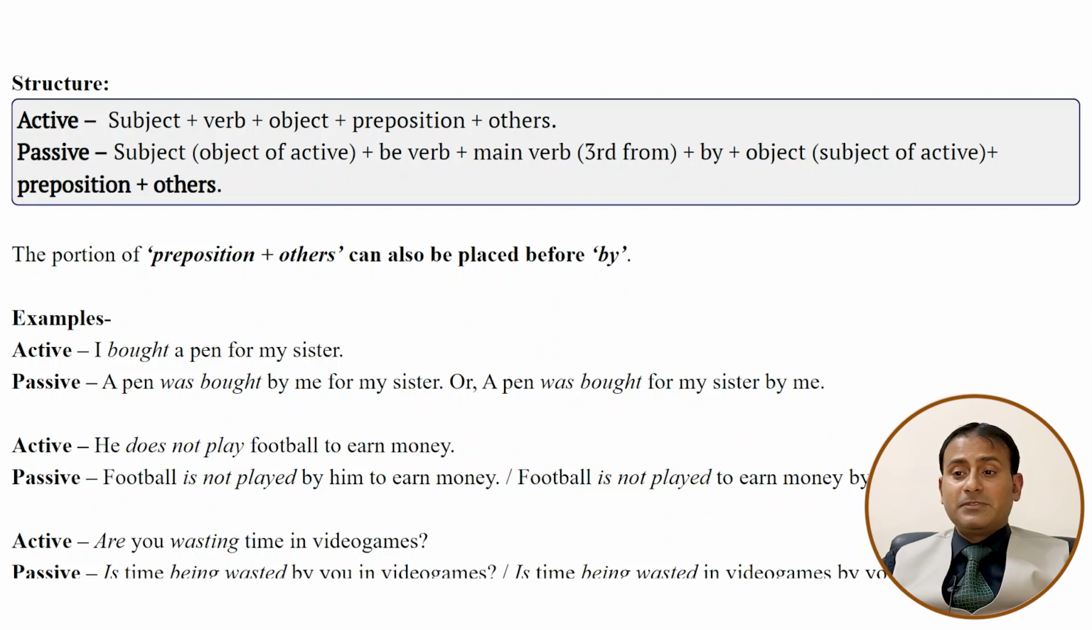Here are the examples. I bought a pen for my sister. Now, a pen is the object. Bought is the second form of the verb, past simple tense. So, was bought. A pen was bought by me for my sister.